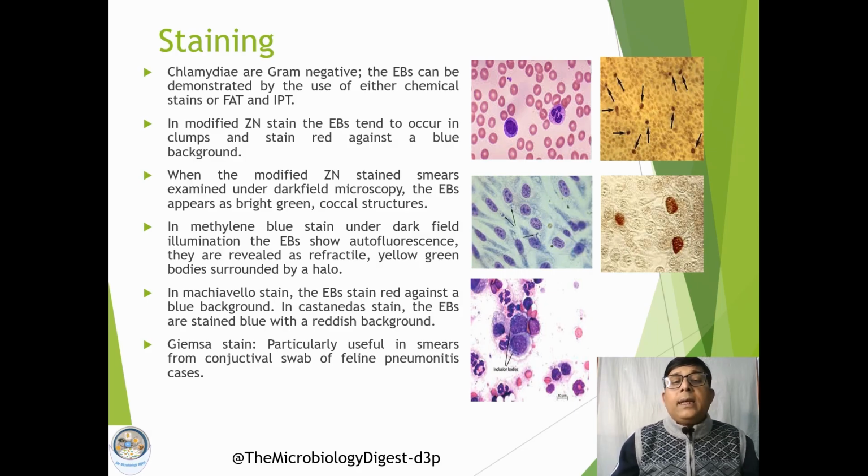In the modified Ziehl-Neelsen stain, these elementary bodies tend to occur in clumps, and they stain red against a blue background.